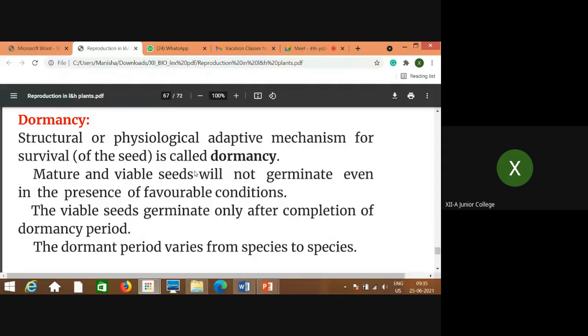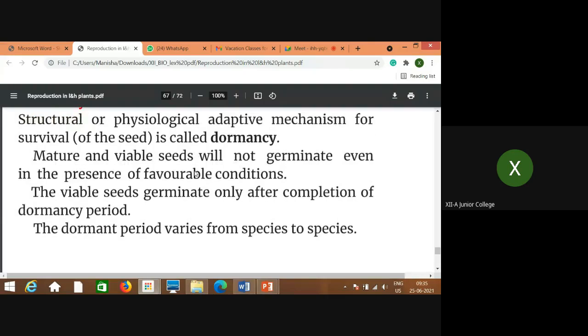If the environmental conditions are not favorable, seeds remain as they are. They will not germinate, and they will germinate only when the environmental conditions become favorable. This is very important. Otherwise, what will happen? These seeds will vanish from the environment.